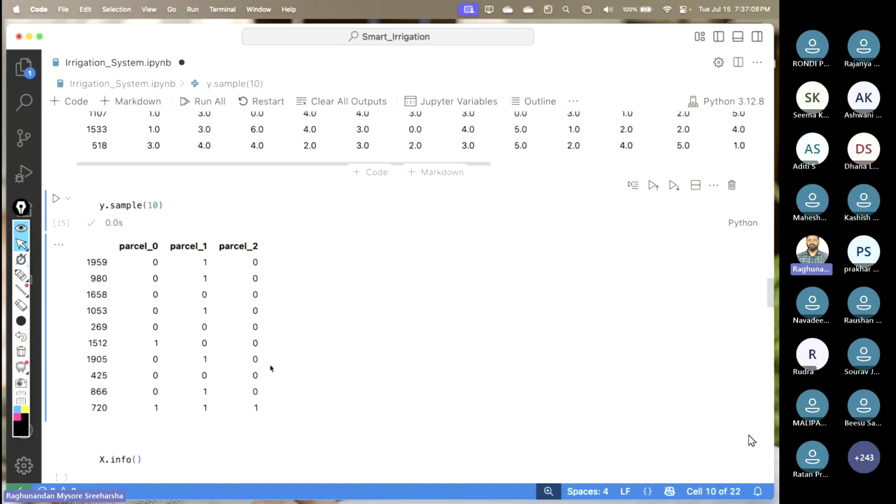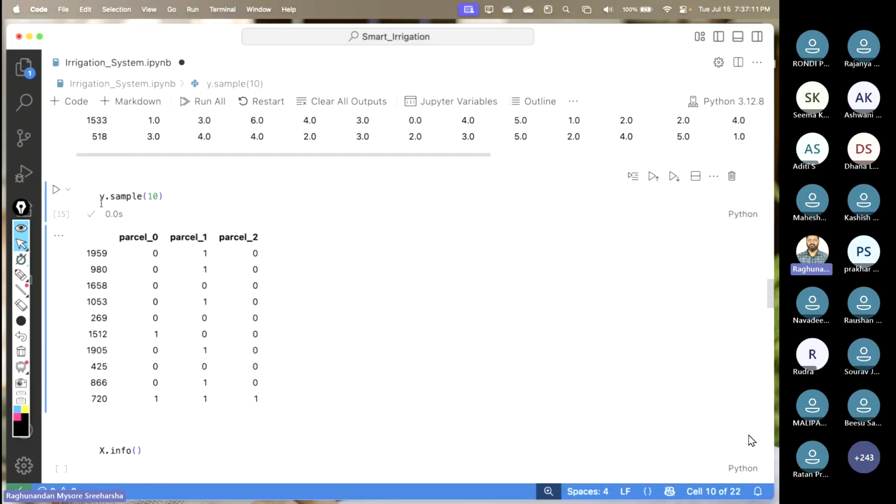Similarly, if you run the Y sample, as I said, Y is nothing but the target here. We have multiple targets, that means labels. So we have parcel 0, parcel 1 and parcel 2. These are basically nothing but whether the pump should be on or off. You can give any name, case sensitive, small letter x, small letter y. But always make sure you give X for independent and Y for dependent, because most learners as well as data scientists use the same notation, right?